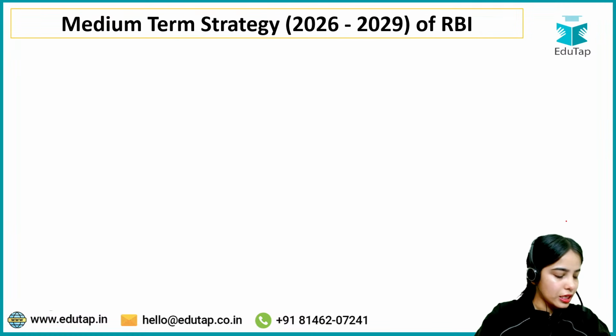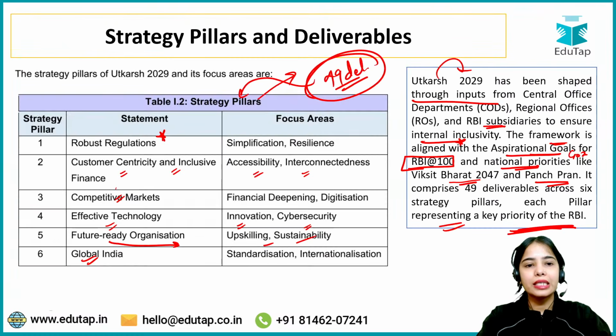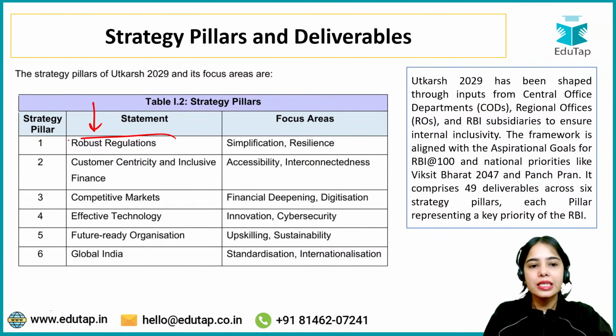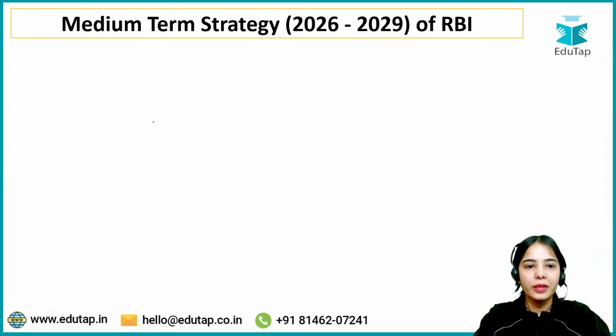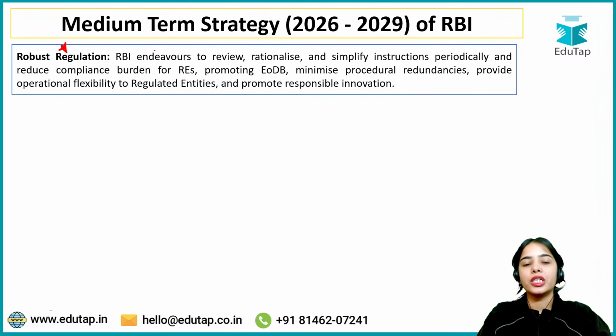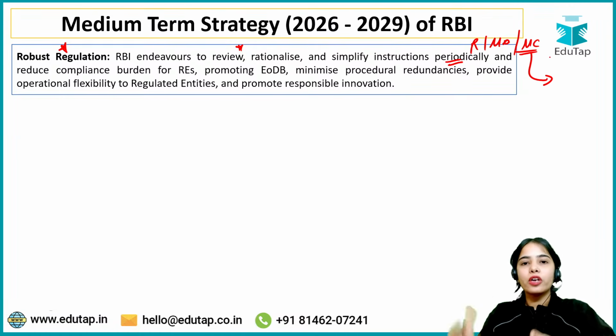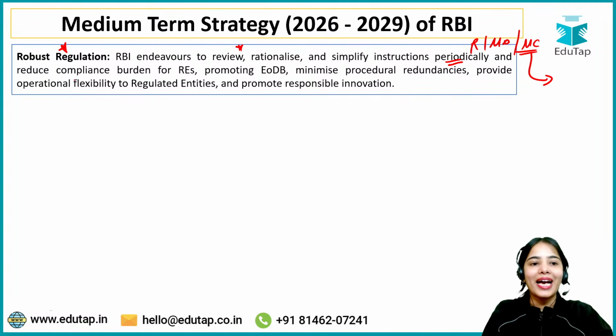Now let's discuss all of these strategic pillars one by one, so that you can understand what the deliverables under these pillars are that are the focus area. So, robust regulation: RBI endeavors to review, rationalize and simplify the instructions periodically, so that the regulations, the master directions and master circulars are aligned with the evolving needs of the economy and reduce compliance.